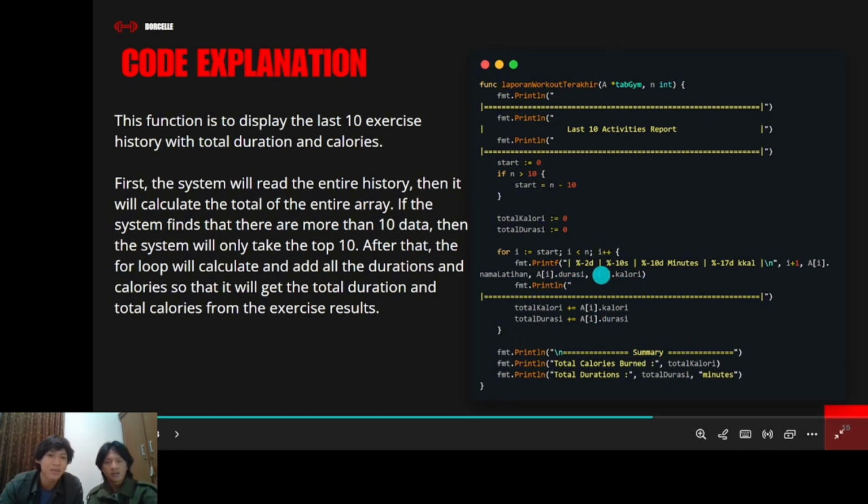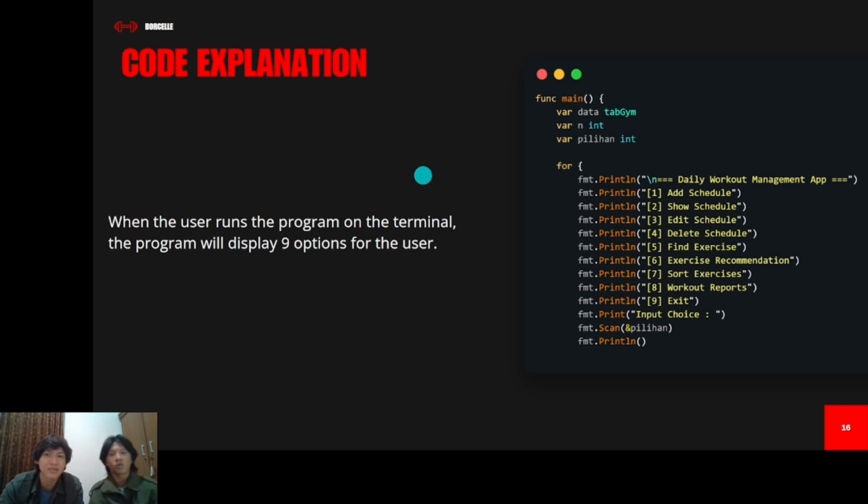Then, okay, next we enter the function main. After this, we will open the terminal to show how to use this program. But first, as you can see here, we have the main display of this program. When the user runs the program on the terminal, the program will display the 9 options for the user.